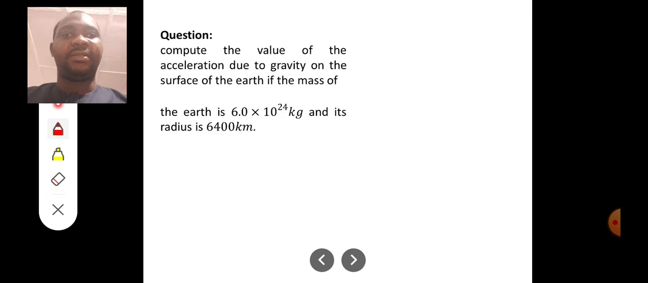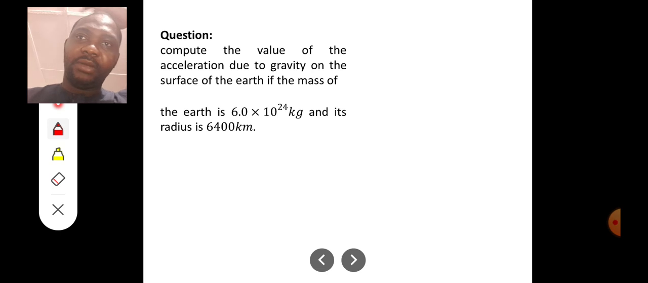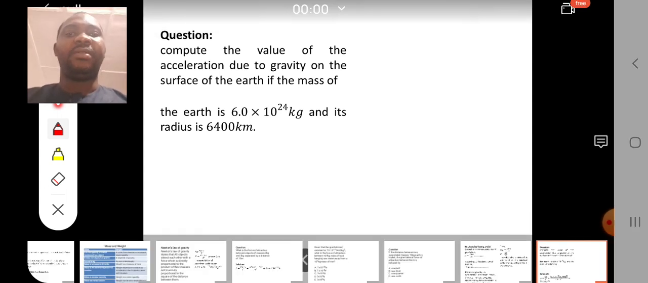I've mentioned that. Okay, now let's see questions here. This one says, compute the value of the acceleration due to gravity on the surface of the earth if the mass of the earth is 6.0 times 10 raised to the power 24 kilograms and its radius is 6,400 kilometers. This calculation will help us see why the acceleration due to gravity is seen as 9.8 meters per second squared, which is most times approximated to 10.